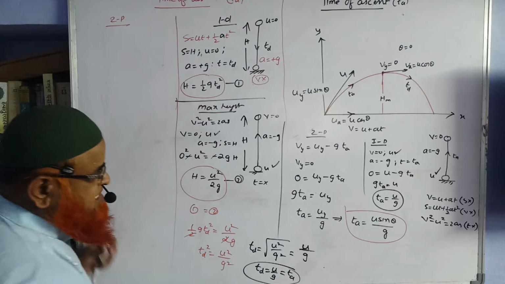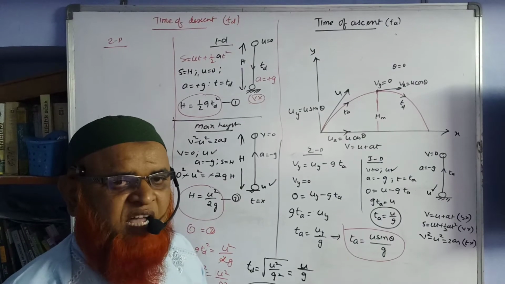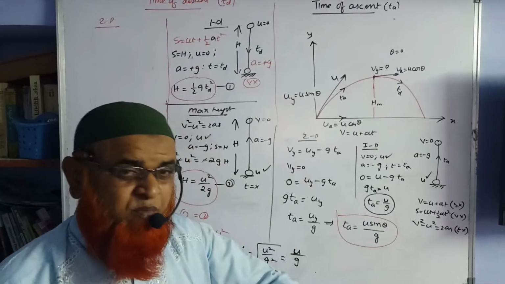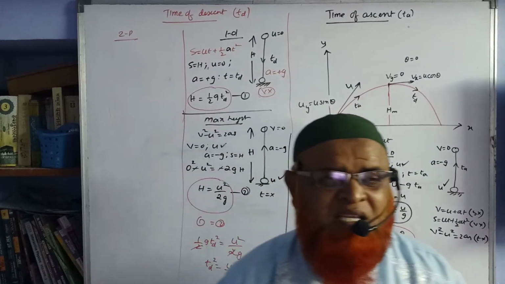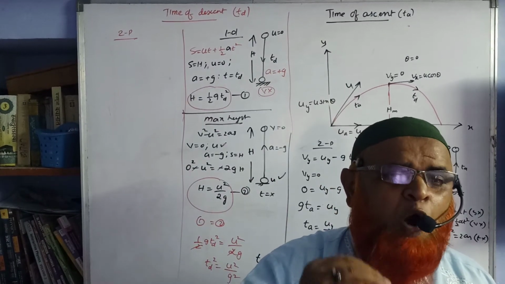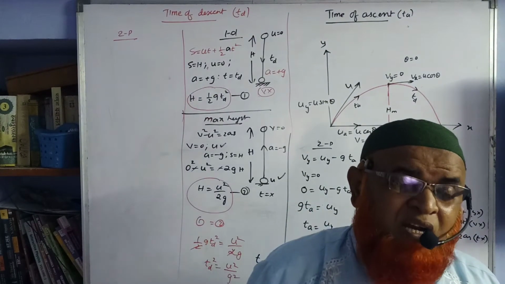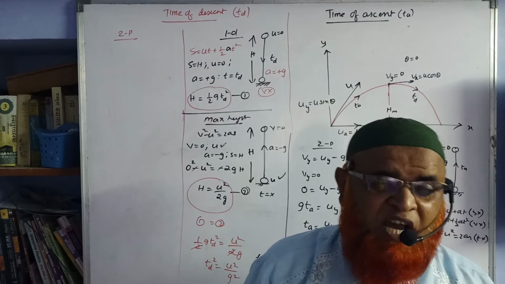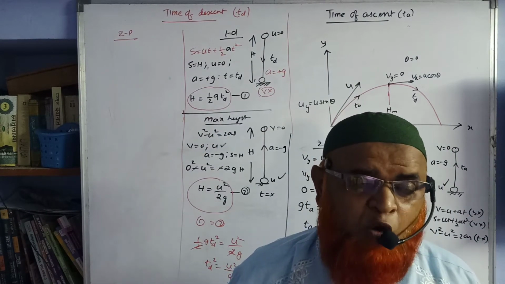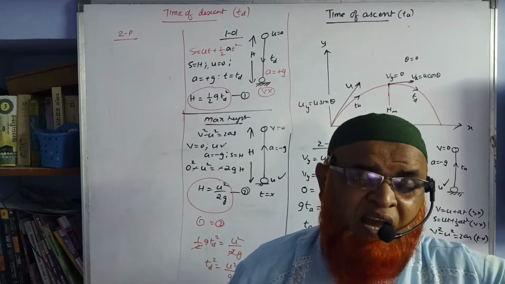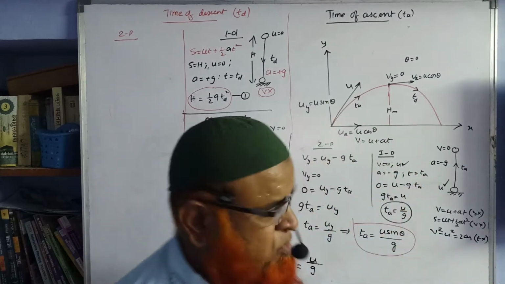See, time of ascent is U by G. Time of descent also U by G. What is the meaning of this? The meaning of this is when you project a body upwards, the time it takes to reach upwards, the same time it is going to take to reach the ground also. So time of ascent and time of descent, both the times are the same. The time it takes to reach the maximum height, the same time it will take to reach the ground. That is the proof of this equation which I am going to write here.